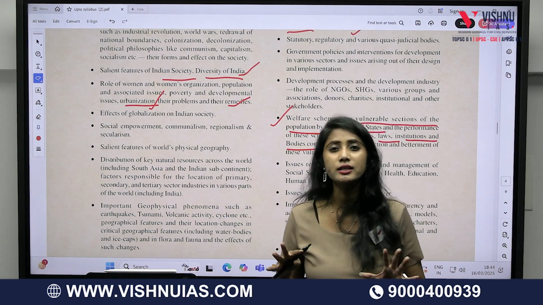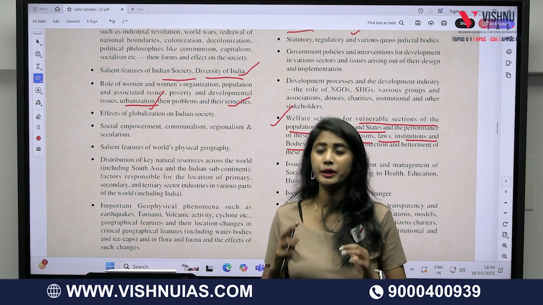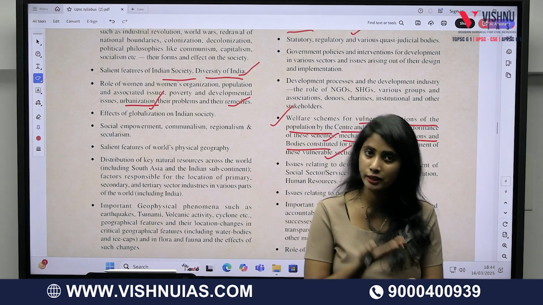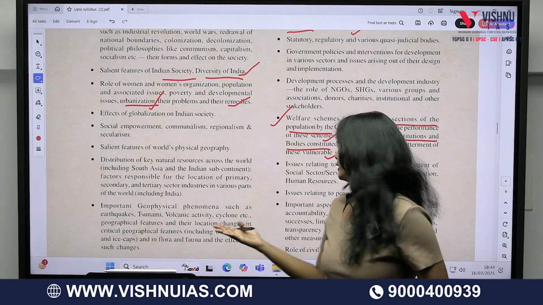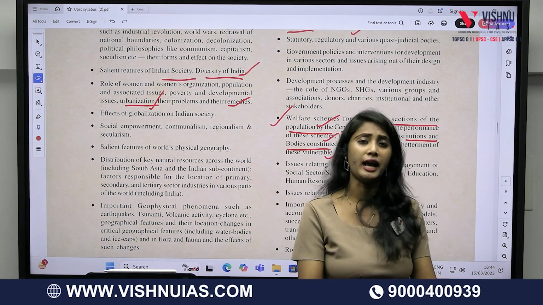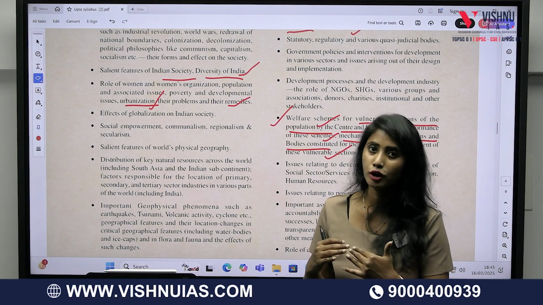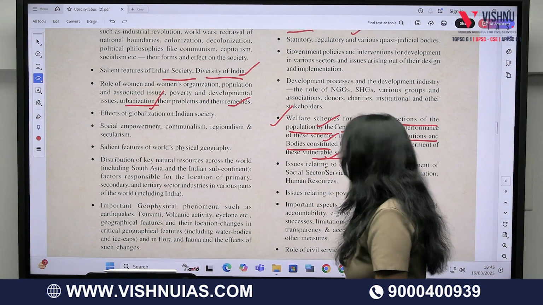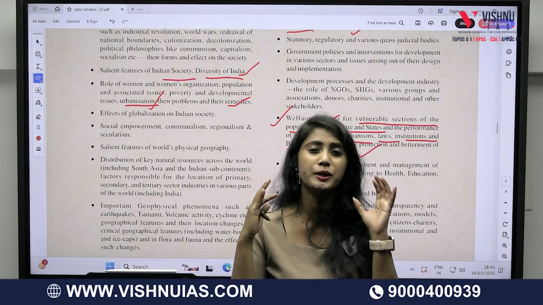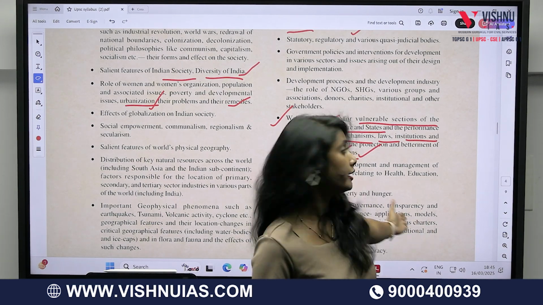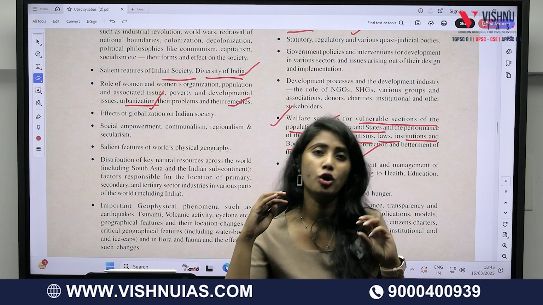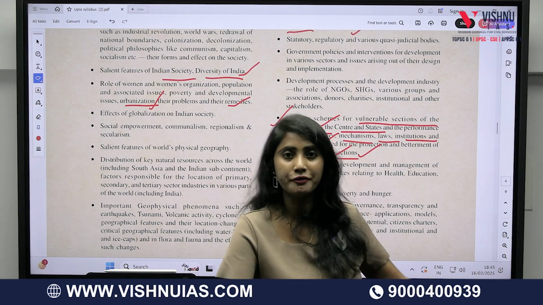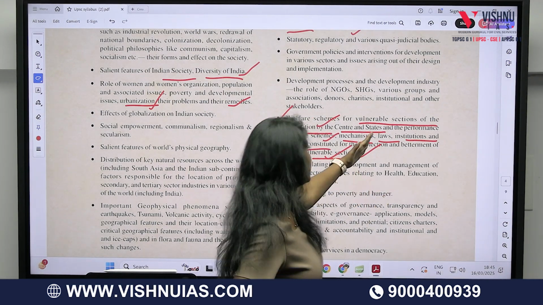This seems very simple, but if you start reading, trust me, this is going to be a somewhat complex subject for you. You are supposed to know what the vulnerable sections of a population are, and what the various types of schemes are with which the government has come forward for giving them security. Why do these vulnerable sections need special attention and protection by the government? Why do they require security in a society? These are some of the questions you should get clarified after reading this topic.